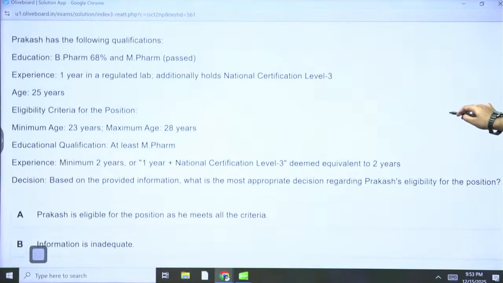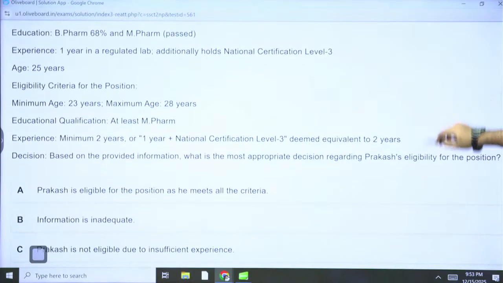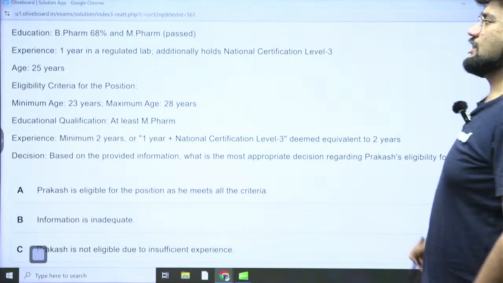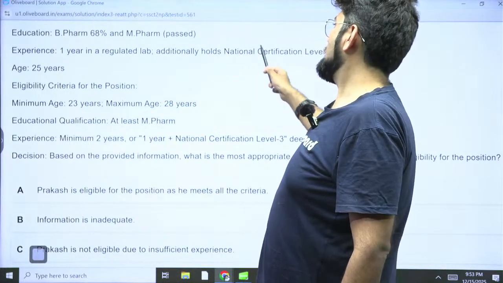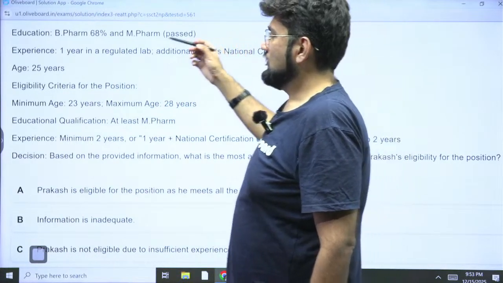So the education of Prakash is the following. He is a B Pharma with 68% and M Pharma is passed. Experience is 1 year in a regulated lab. Additionally, he holds the National Certification Level 3, NCL 3. His age is 25 years.